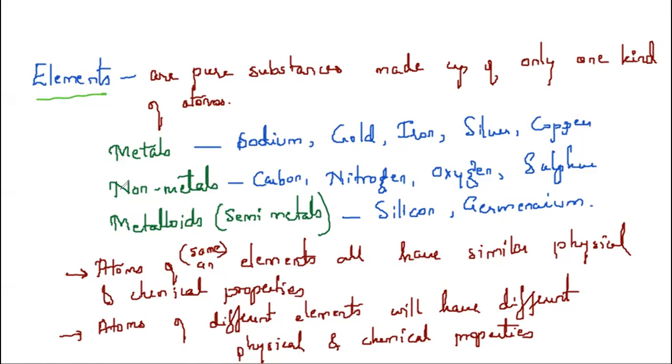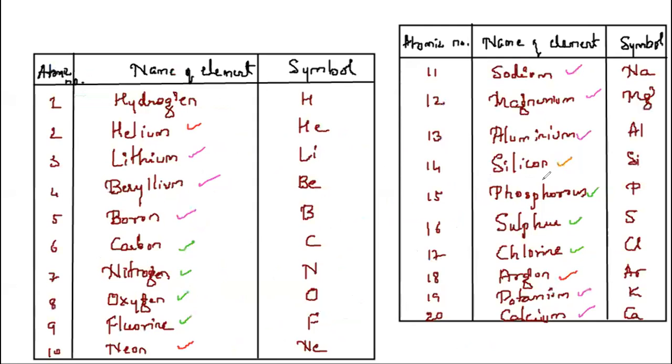Examples: metals, non-metals, and metalloids, also called semi-metals. I have taken a few examples. If you take atoms of the same element, all have similar physical and chemical properties. If you take atoms of different elements, they will have different physical and chemical properties because they are different elements. I have taken around 20 elements as examples. By 9th standard, you should know at least the first 20 elements, their names and symbols.